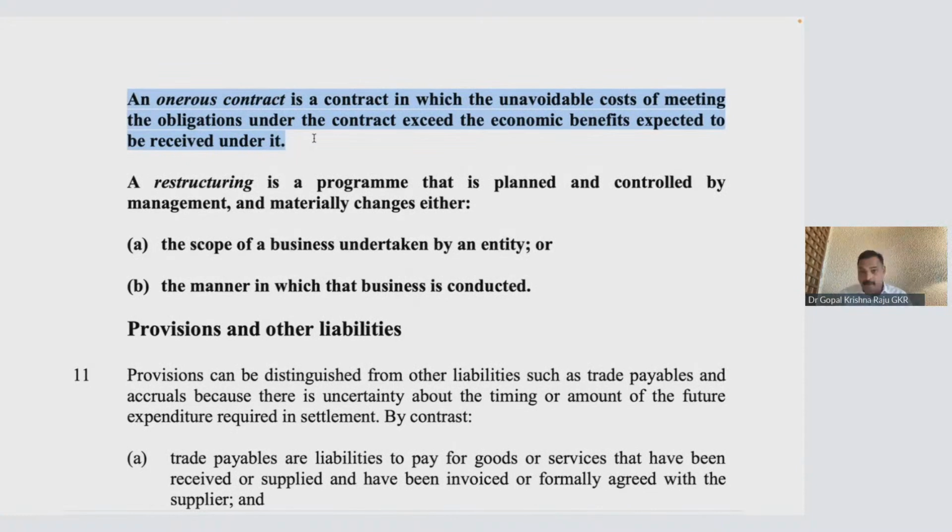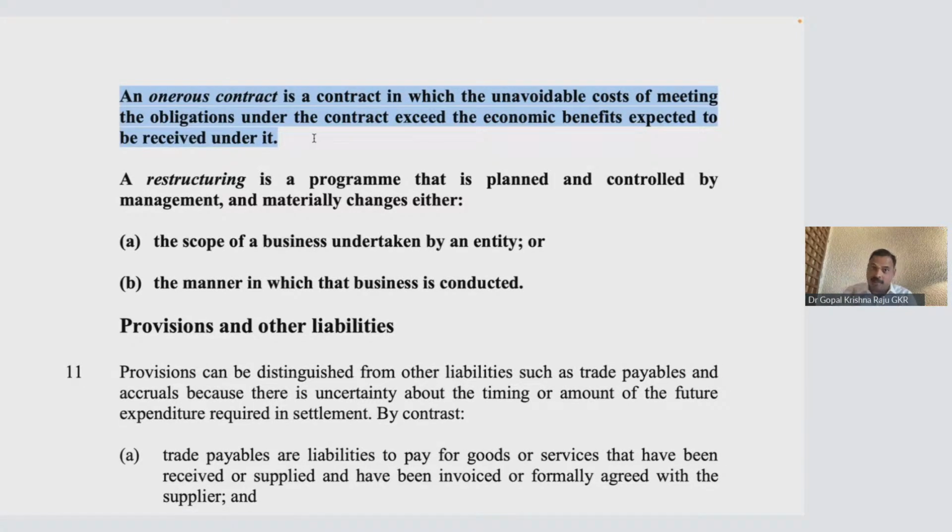So that is why that person said my wife is an onerous property: the benefit and the expenses. The unavoidable cost exceeds the economic benefits. So that is called an onerous contract.